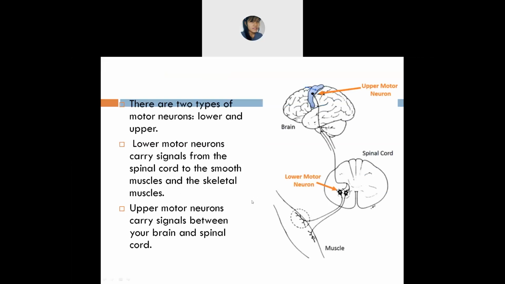And the upper motor neurons, what will they do? They will send signals between the brain and the spinal cord. Ultimately, they will send signals to different parts of the body and control them. Are you clear about the two types of motor neurons?